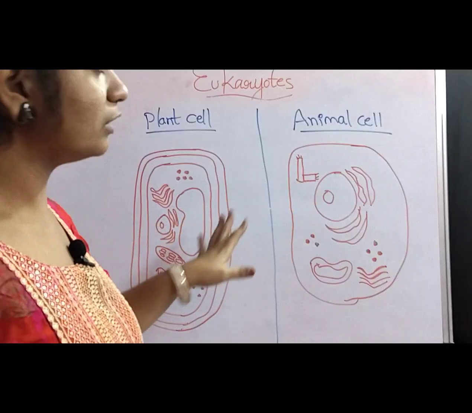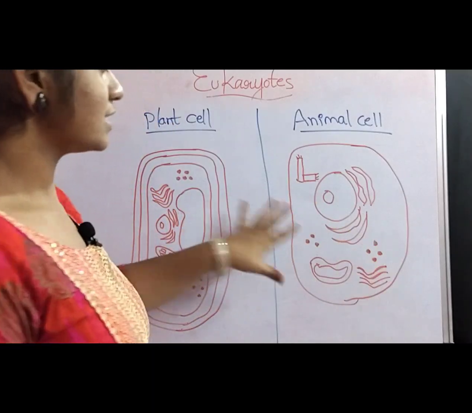So these are the structures of the plant and animal cell. Let us discuss one by one.